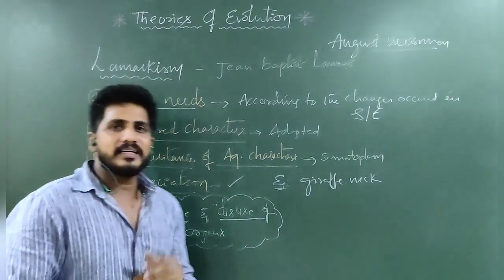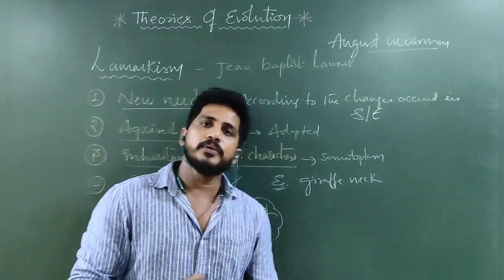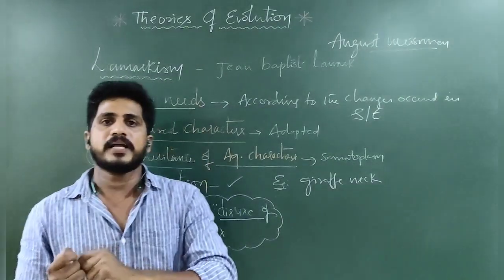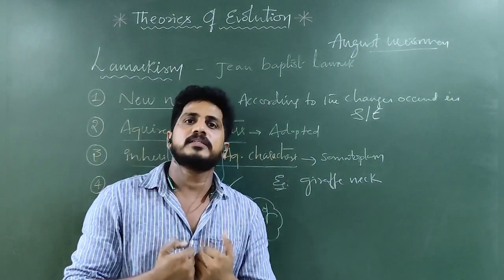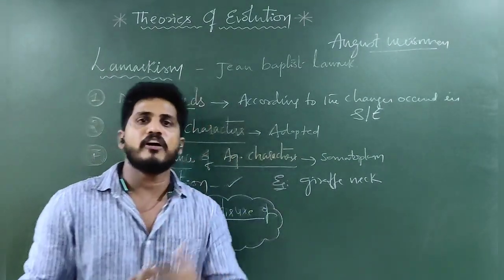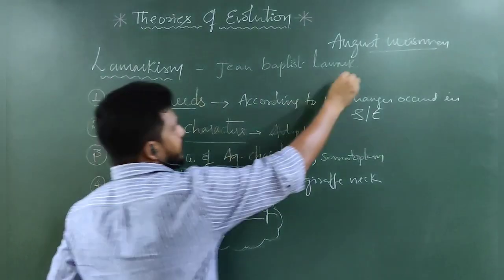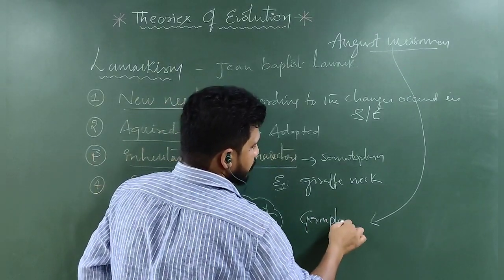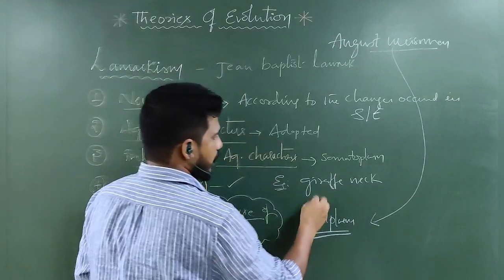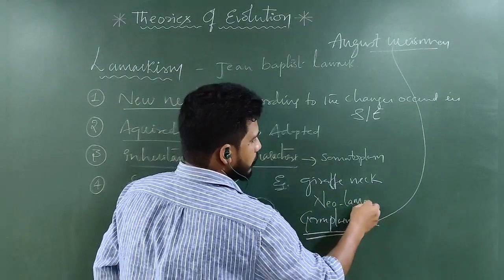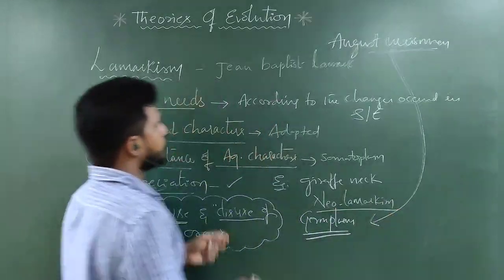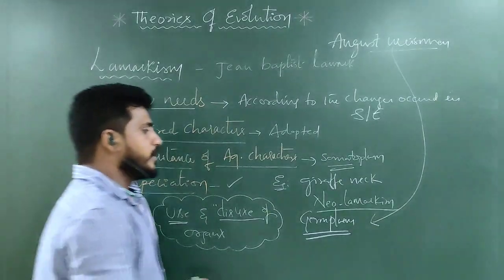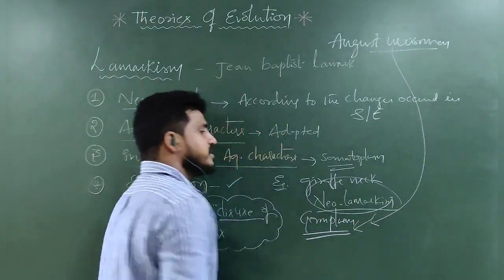Then Lamarck's followers studied that and concluded a new theory: the acquired characters are inherited through the germ cells. Through the germplasm, characters are inherited from parents to offspring. That is called the germplasm theory. August Weismann helped to found the germplasm theory, which is also called Neo-Lamarckism. So first Lamarckism explained the somatoplasm theory. After the allegation of August Weismann, Neo-Lamarckism came, which explains the germplasm theory.